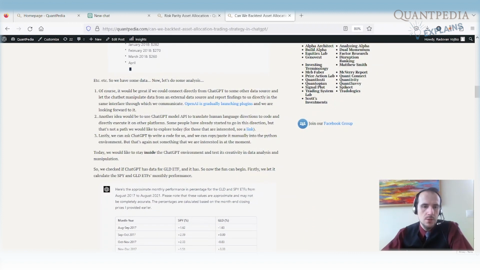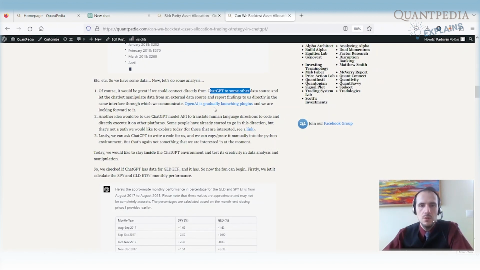How to do the data analysis? Of course, it would be great if we could connect directly from ChatGPT to some other data sources, so we could just ask ChatGPT to give us some trading strategy and do the backtest for us directly in a chat. It's not possible at the moment so easily.